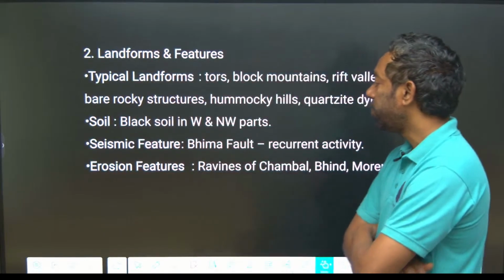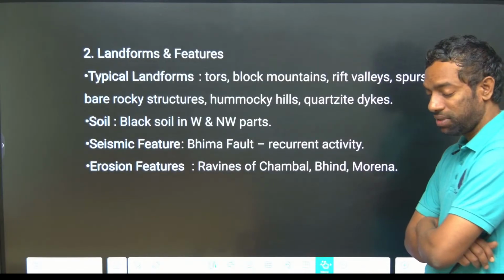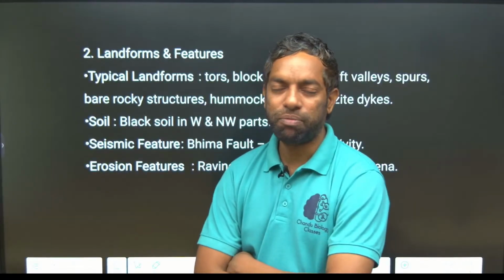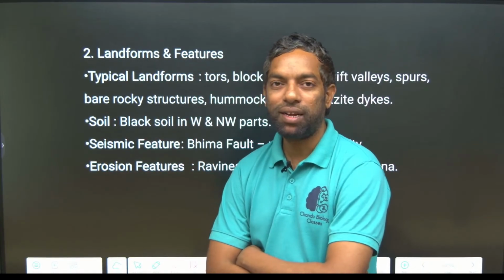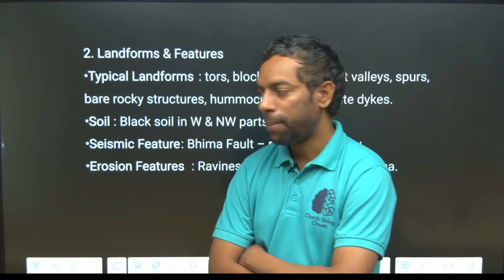Erosion features: riverine, Chambal, and erosion is very rare in the plateaus, especially in the riverine areas where the Godavari, Krishna, Mahanadi, Narmada, Tapi and Kaveri flow. These are the plateau rivers, guys, which are rain-fed rivers.